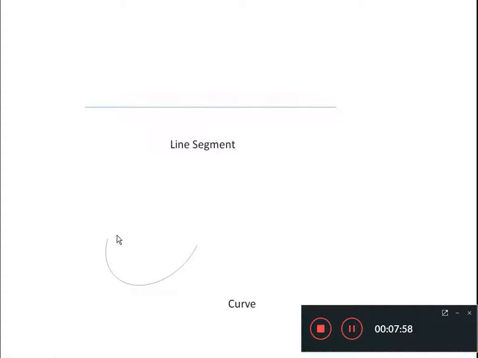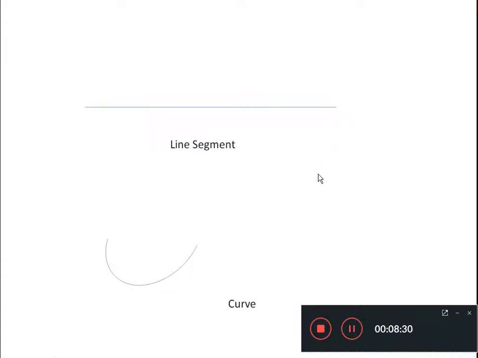In the case of a curve, there are also 2 points, one where it starts and one where it ends. So from this diagram we can conclude that this line segment and this curve do not meet together. Their starting point and ending point are different.